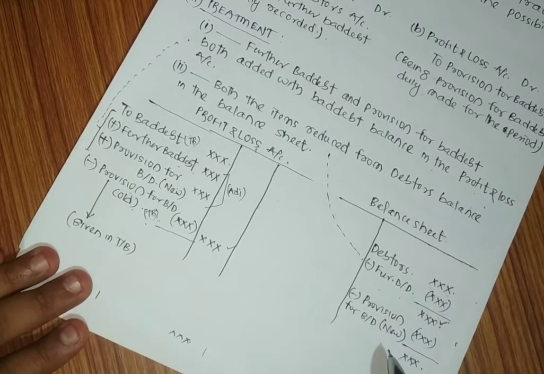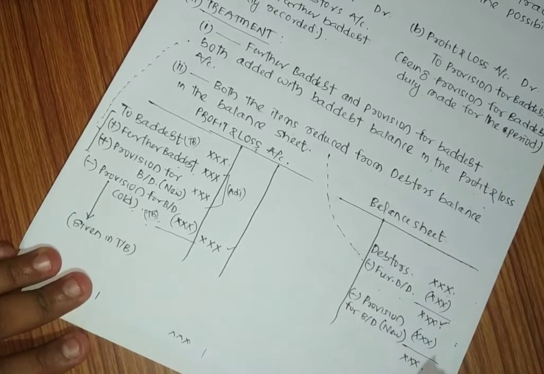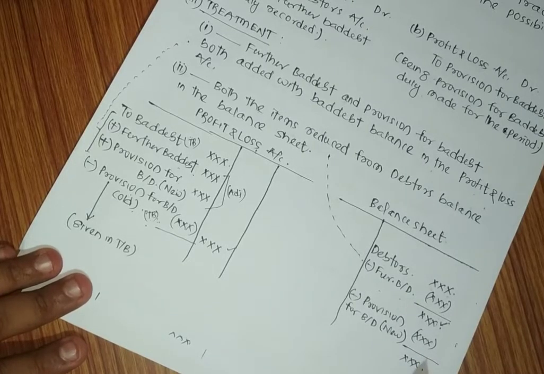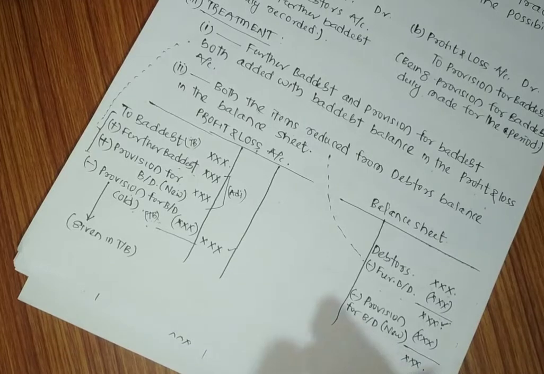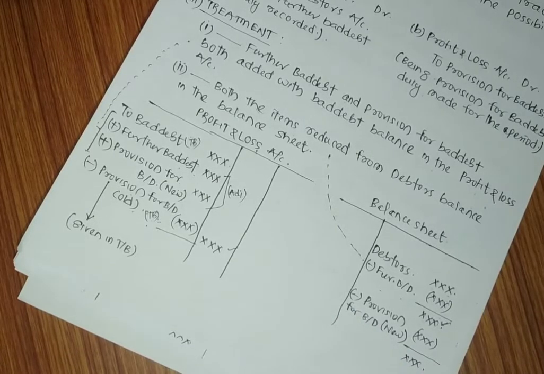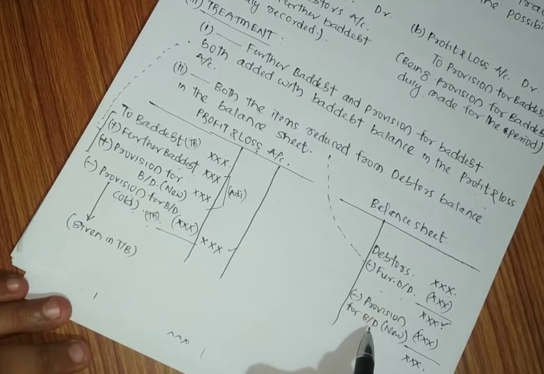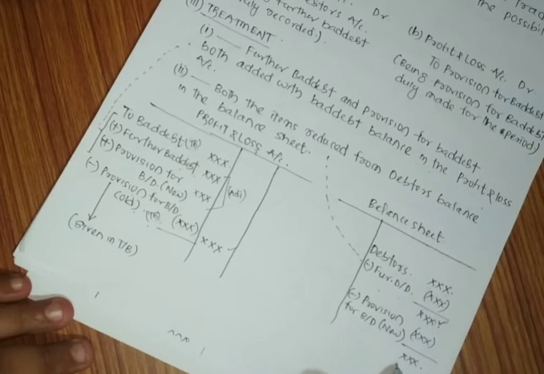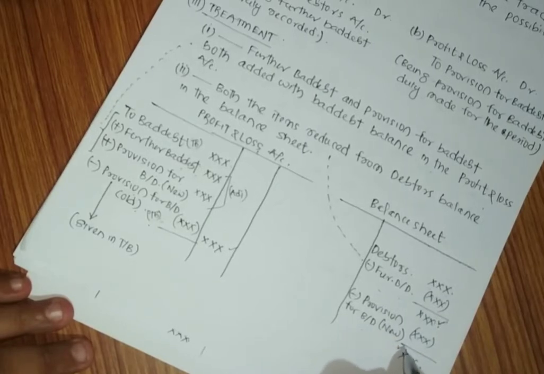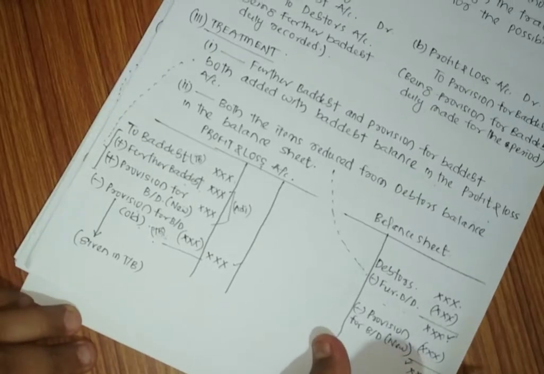Remember, this adjustment is important because after that we are going to provide provision for discount on debtors. That means the debtors who make payments to us, we are required to give them some kind of discount in order to ensure prompt payment from the customers. So in case you are required to maintain the provision for discount on debtors, you have to first adjust further bad debt, then reduce the provision for bad debt, then take this balance in order to calculate the discount on debtors.